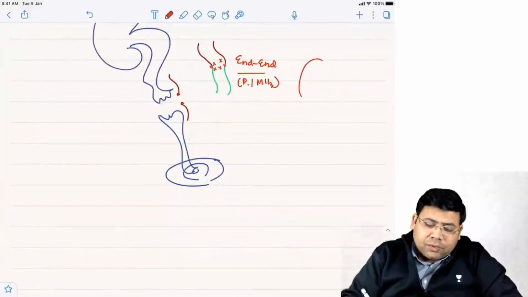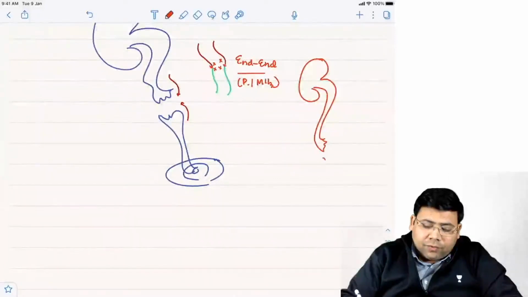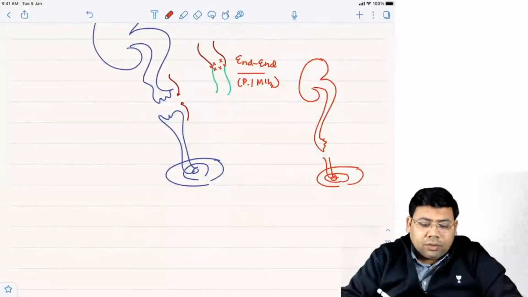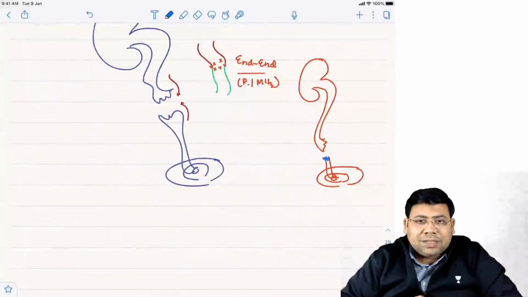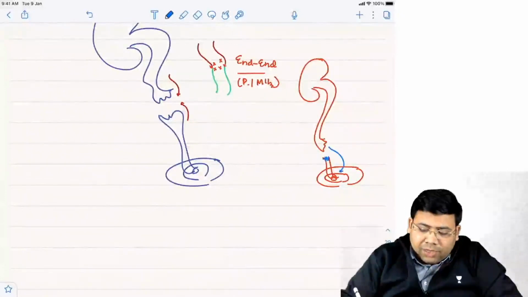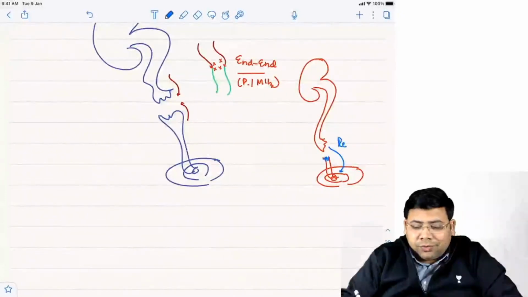So if it is a lower one third injury, then how to manage this? This is again very important. You don't anastomose. You just seal this end and you do reimplantation. How do we do reimplantation?